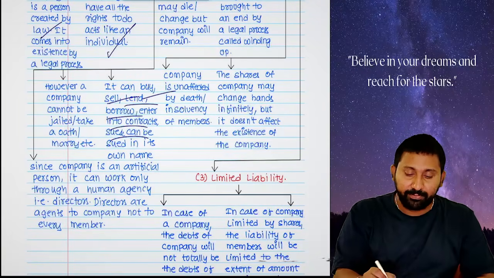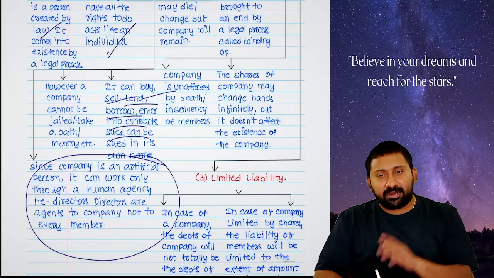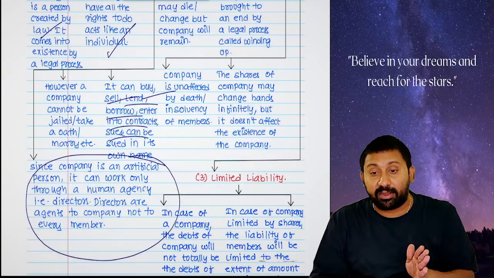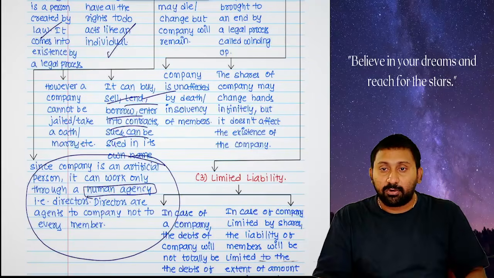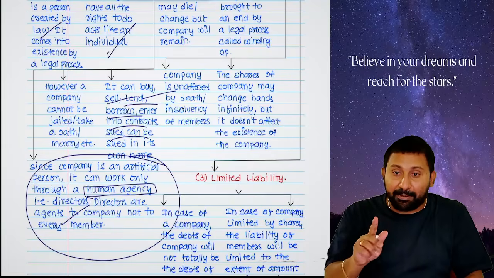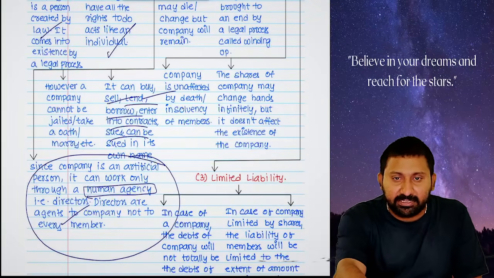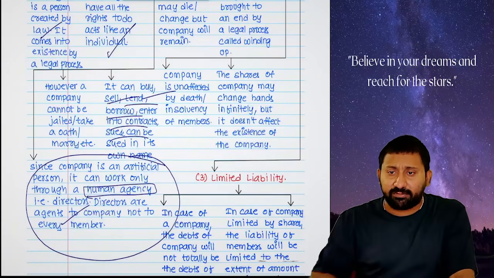Anything it can do. But a company is an artificial person, not a natural person. It cannot do anything on its own. It requires a human agency. Who is that human agency? Directors. Directors are the agents of the company, not of every member. Agents of the company means they can do whatever on behalf of the company.